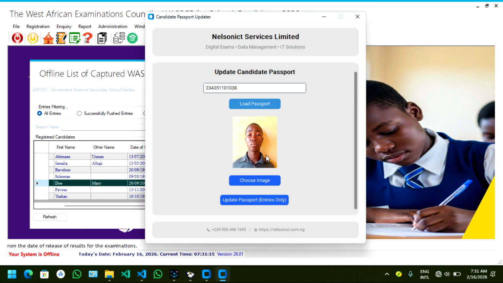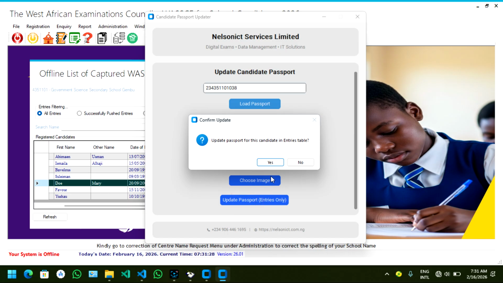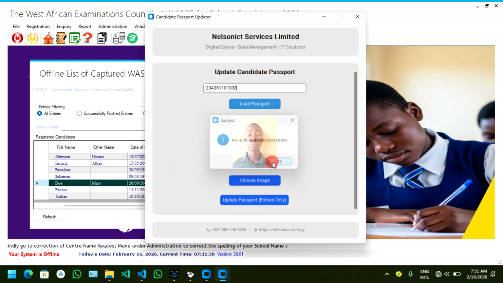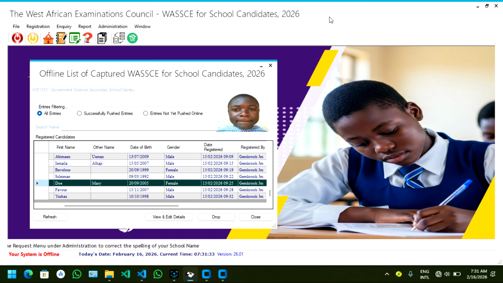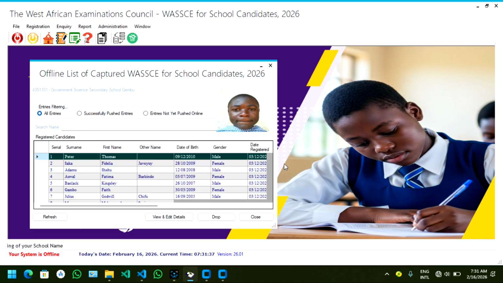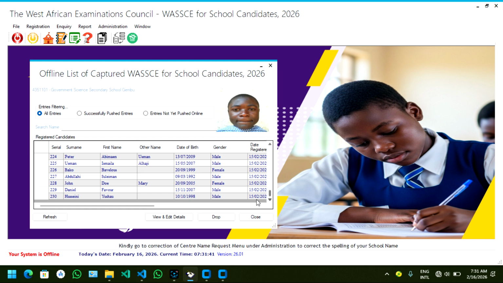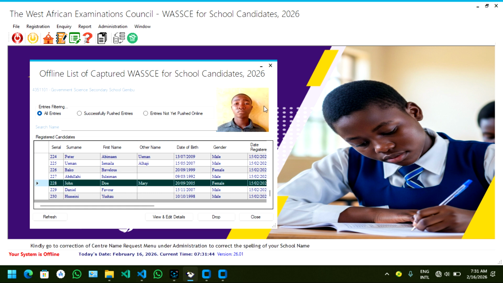You can use Microsoft Photos to be able to do that. So as soon as I have selected the right image, I'll just click update. Now I'll minimize my software. You see it's still here. We'll now go back to this point. Yeah, so we have our passport modified. This means that the right student can be registered using the passport.